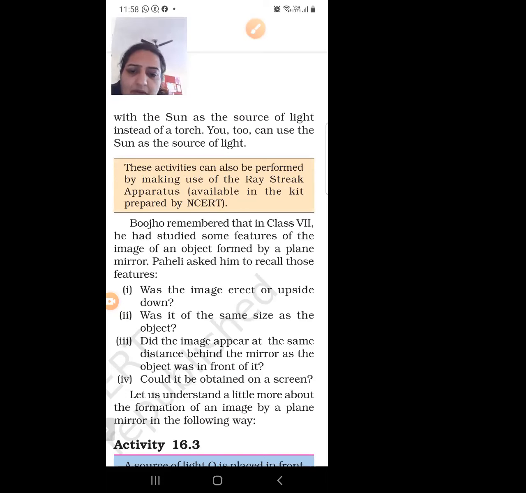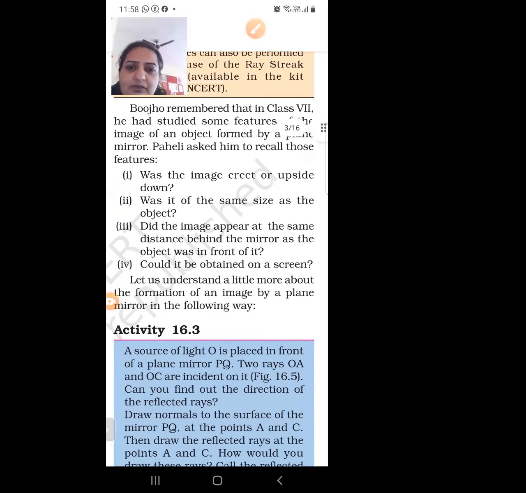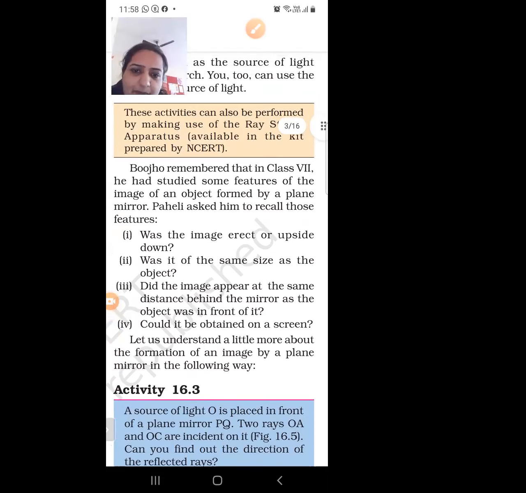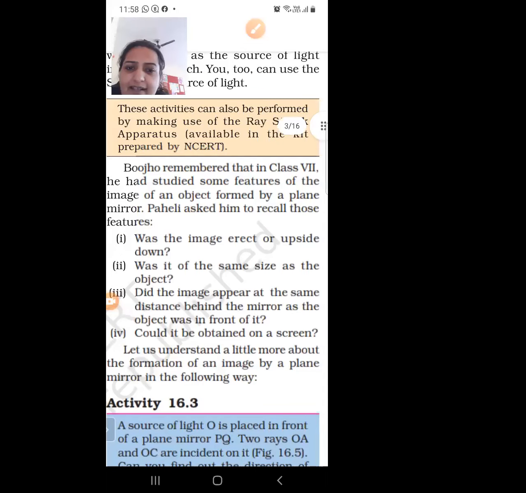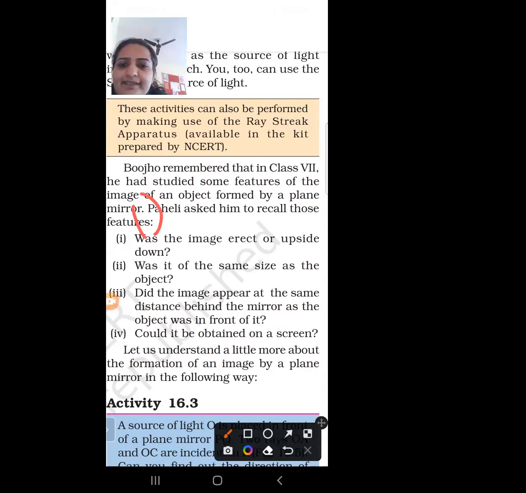So let us understand a little more about the formation of image by a plane mirror in the following way. What are the image characteristics of the plane mirror? First, the image is always erect.